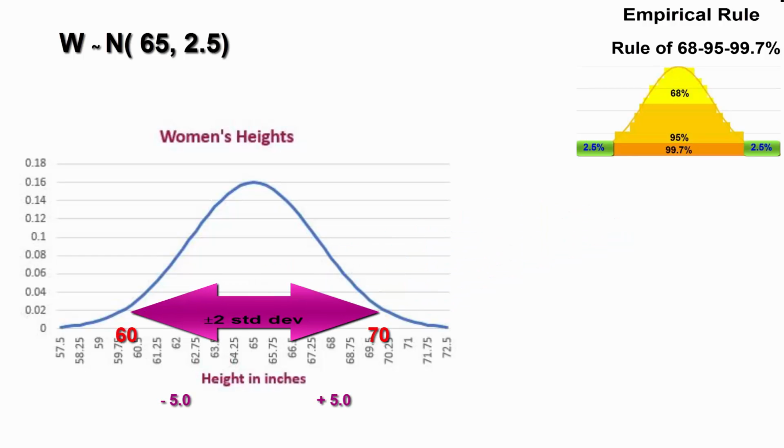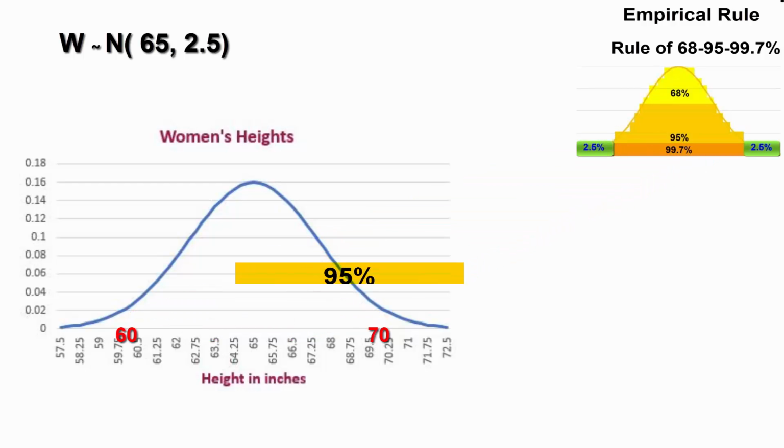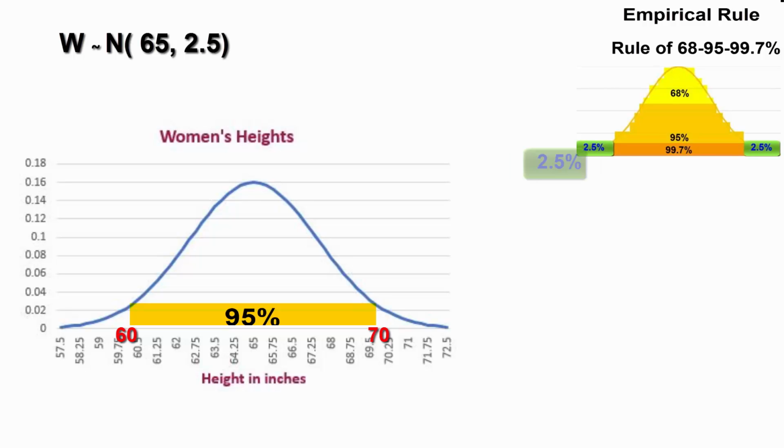If a car was produced that was too big for a person less than 60 inches tall, what percent of the population would be too small for the car? Well, since the middle 95% is between 60 and 70 inches, and since the normal distribution is symmetric, it must be that about 2.5% of women are below 60 inches and 2.5% are above 70 inches to account for all 100% of the heights. Thus, 2.5% of women would be too small for this car.